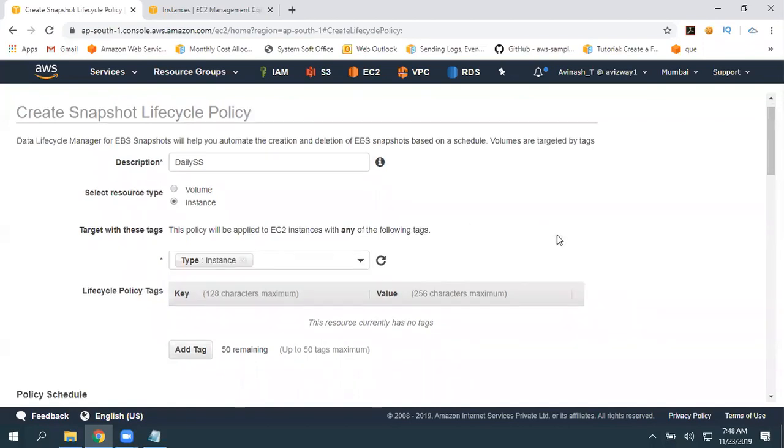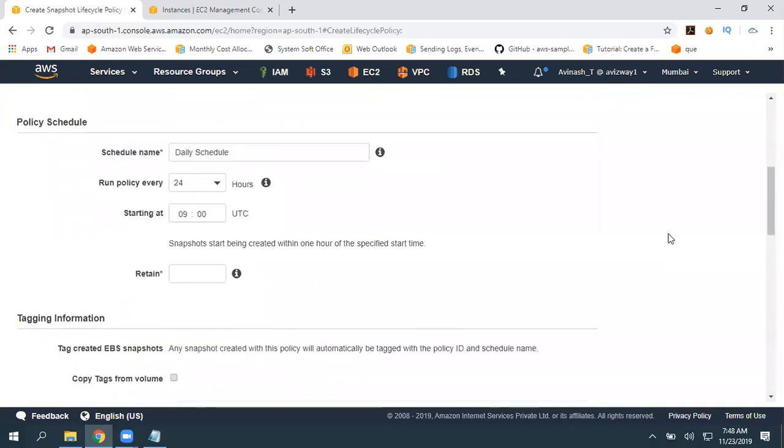Again, how many previous snapshots do you want to retain? For example, I need the last 2 snapshots. For example, if a server failure happens immediately, I can initialize a restoration option. I can launch a new instance from the snapshots. That is our next topic.